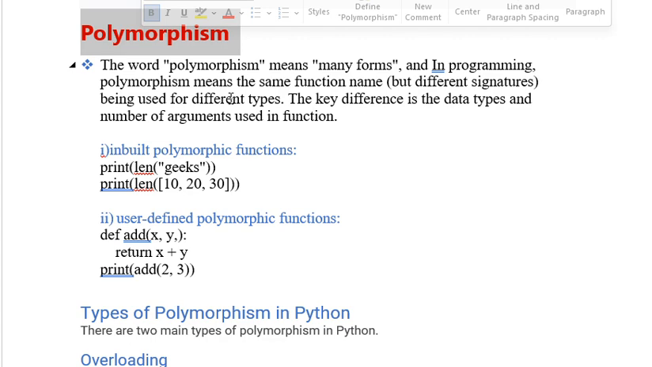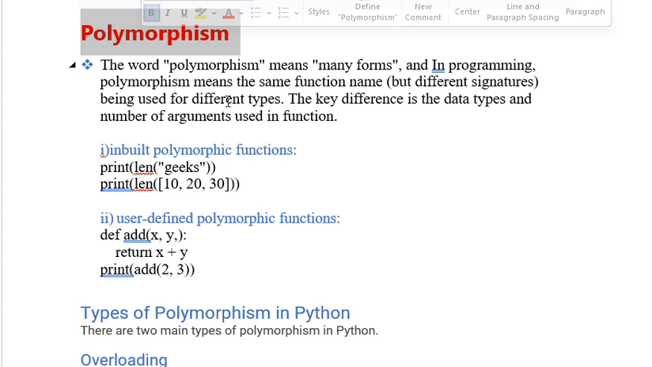I explained functions earlier. So the function name should be the same. If you use two or more functions in a single class, the names of those functions should be the same. Take an example: if we take a class named A, and in class A we have used three functions, the function name of all three functions is only B. That is known as polymorphism.